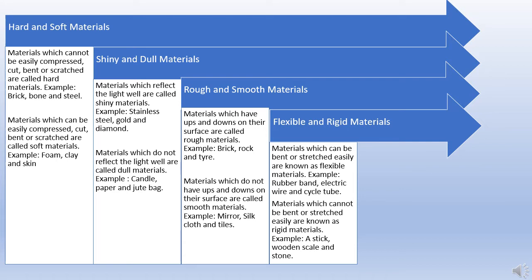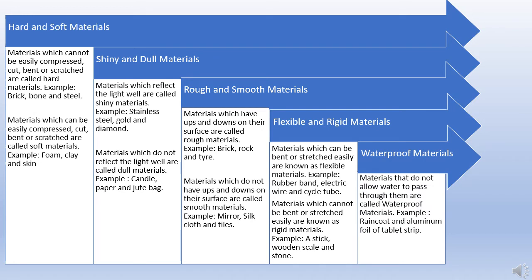Next is material which cannot be bent or stretched easily is known as rigid materials. So you take an example as it is given, a stick, wooden scale or a stone. If you try to bend a wooden scale, it will easily break but it will not stretch. Last is the waterproof materials. Materials that do not allow water to pass through them are called waterproof materials. So example, we have given raincoat and aluminium foil.